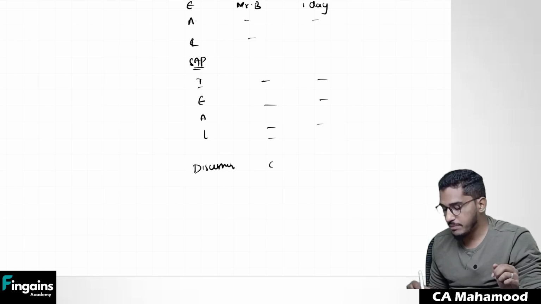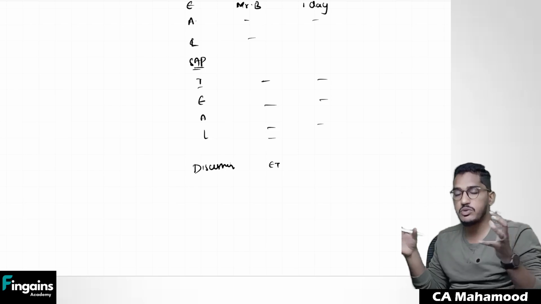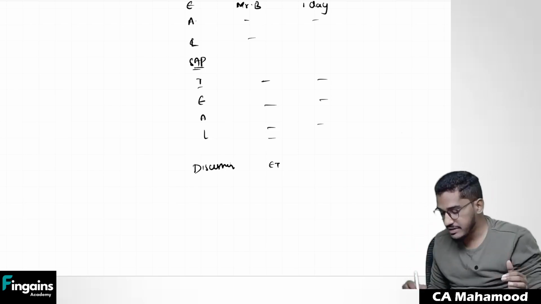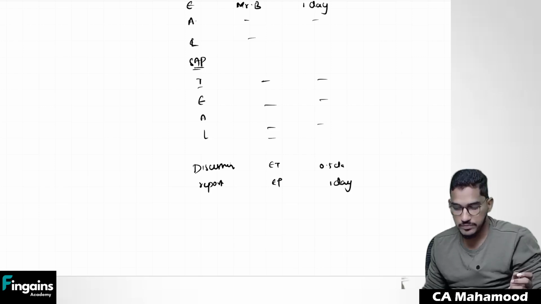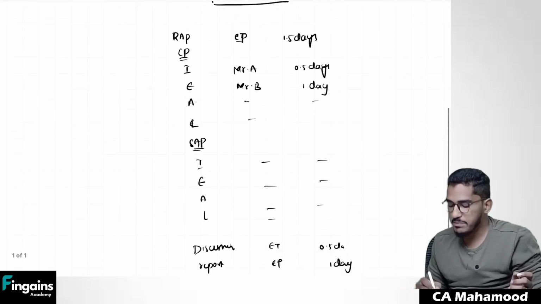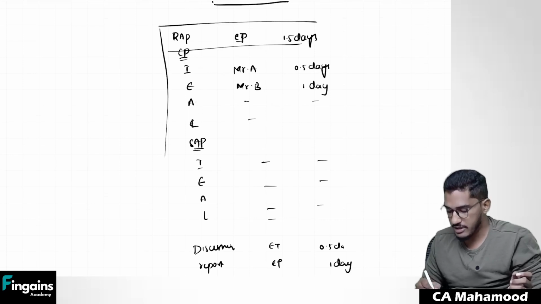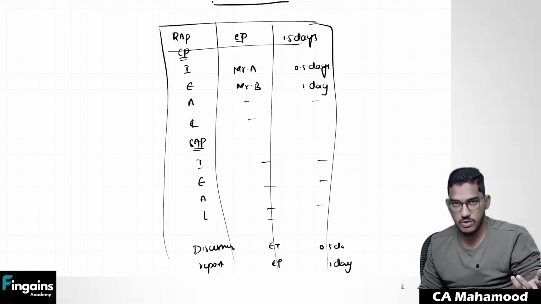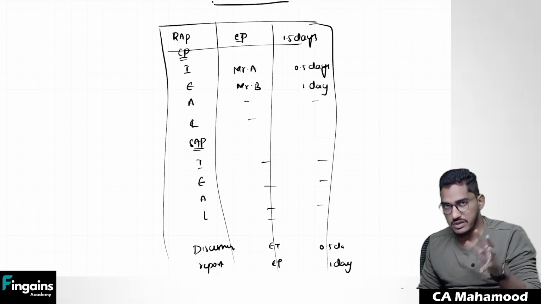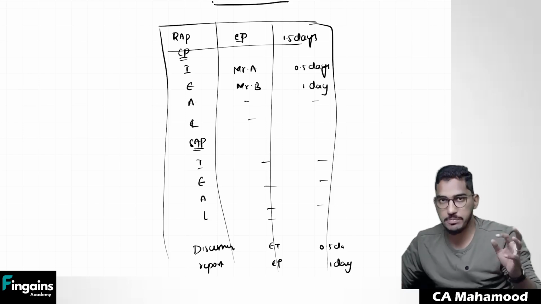Discussion is going to be done by the entire engagement team. All the engagement team should come forward and discuss their findings. And for discussion, I will keep half day, and then final audit reporting and conclusion I will give to the entire engagement team. For 1 day, this report opinion will be formed and report will be given. So whatever you are able to see here, this simple extract, is nothing but an audit plan.